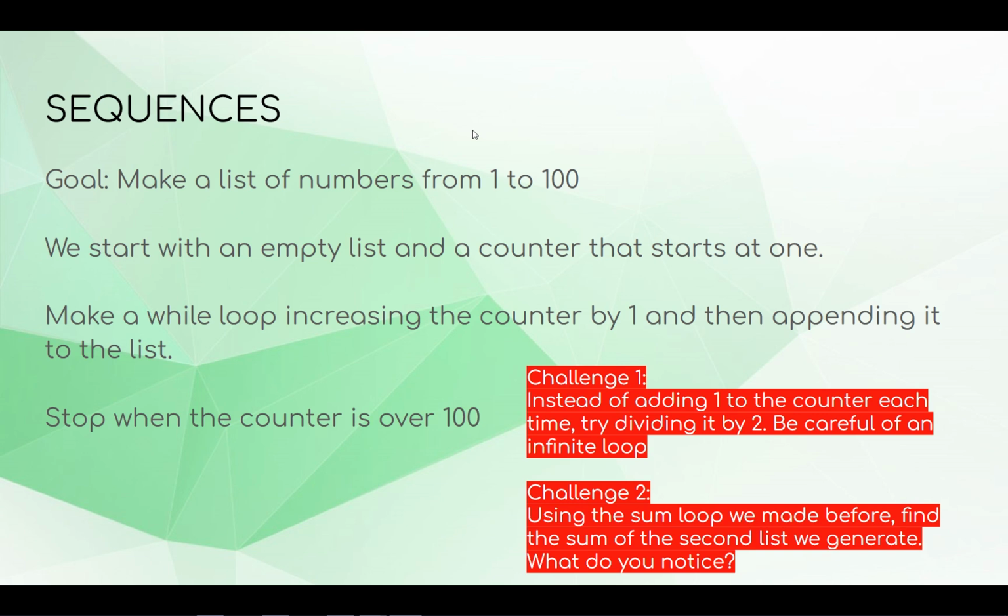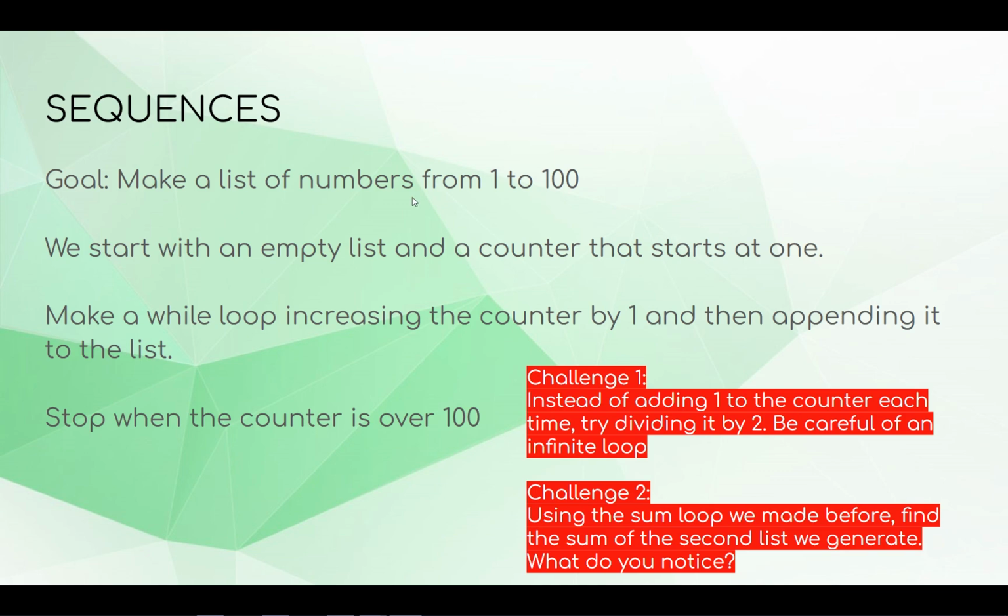Challenge 1: instead of adding 1 to the counter, try dividing it by 2, and you should also watch out for an infinite loop. Challenge 2: using the sum loop we made before, take the sum of the second list we generate. What do you notice? So basically take the while loop that adds up the sum of an entire list and do it once you've created that list from 1 to 100, and see what you notice about the number. You guys can pause and take a few minutes.